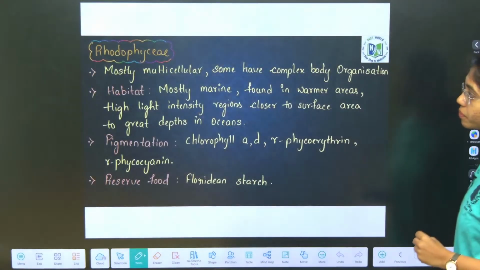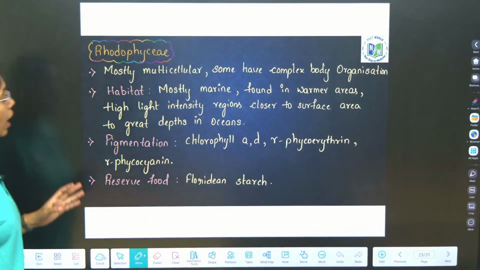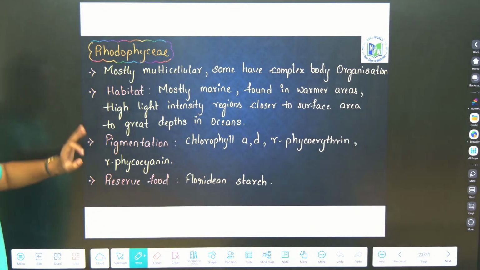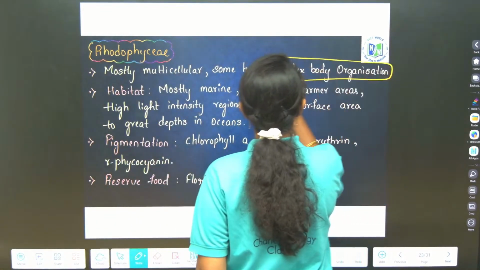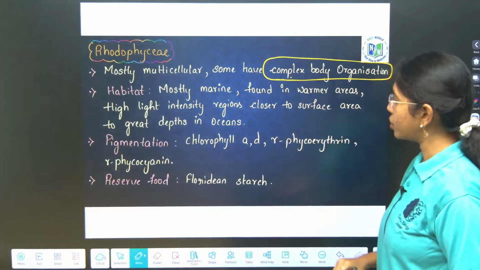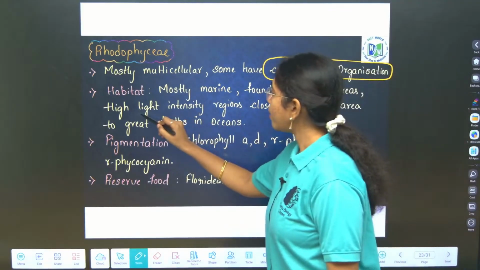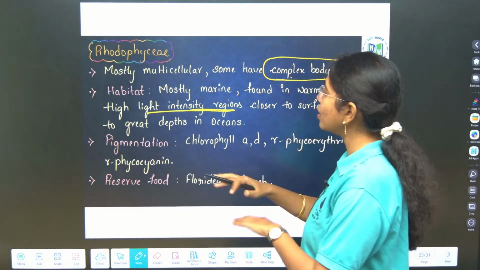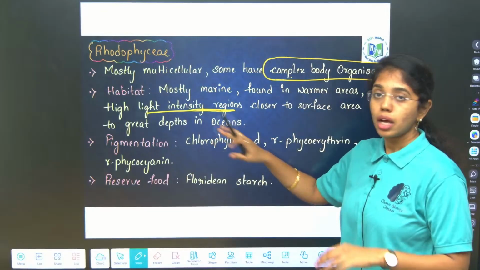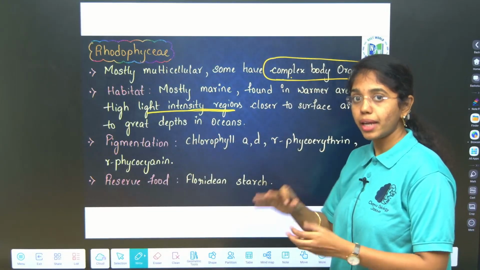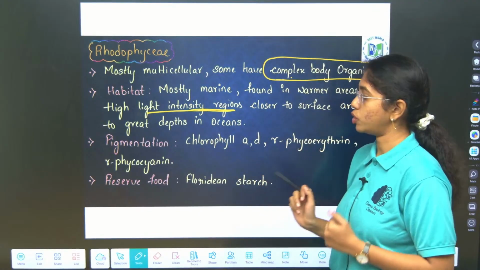Next you see Rhodophyceae, which is the last class of the algae, algal division. Look into the general characteristics. Rhodophycean members, they are mostly multicellular. Some have complex body organization. Their habitat is mostly marine and they are found in warmer areas, like they have high light intensity regions and closer to the surface areas to the great depths of the oceans. Their habitat varies, like most of them are marine, but they can present close to the surface area and they can present at the ocean beds as well.